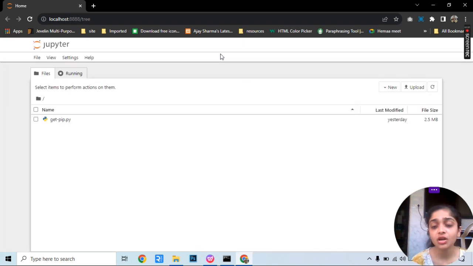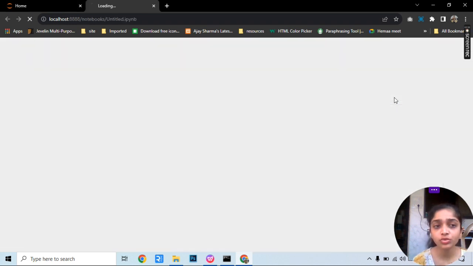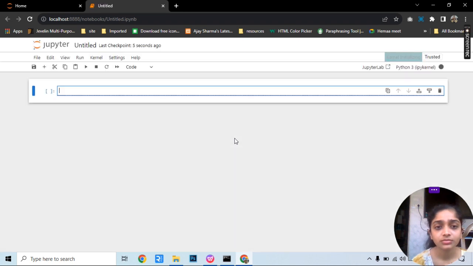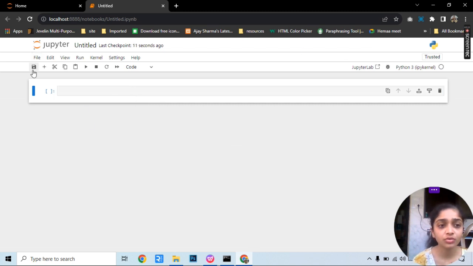So the first page which appears after launching the Jupyter Notebook is this. Now here you'll have to just click on new, click on notebook. Your fresh notebook will appear here. Yes. So this is our Jupyter Notebook interface. From here you can save the file, you can add new cells, you can cut any cell, you can copy any cell, paste it. To run any cell, you will just have to click on this button. There is one more shortcut that I will tell you in some time. To stop, you can just click on this. To restart, you can just click on this. Okay, these are all features of Jupyter Notebook.